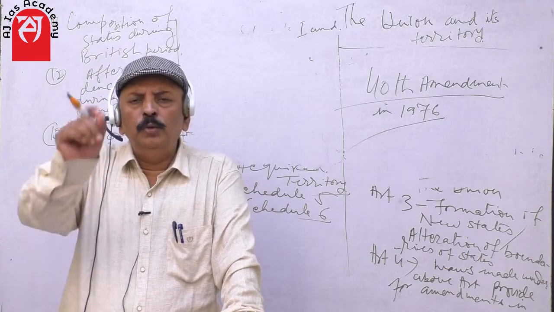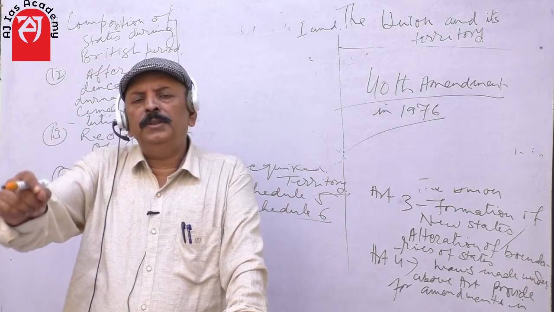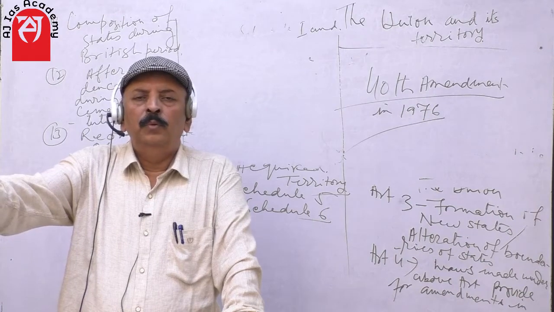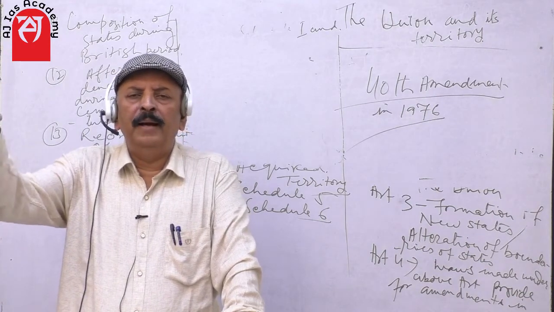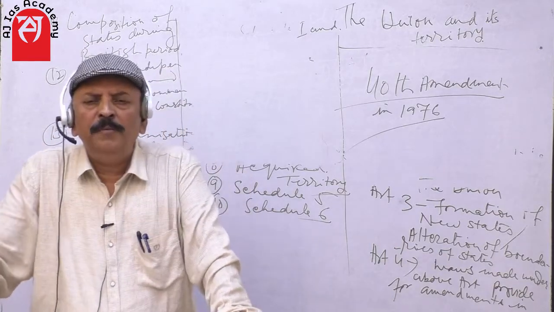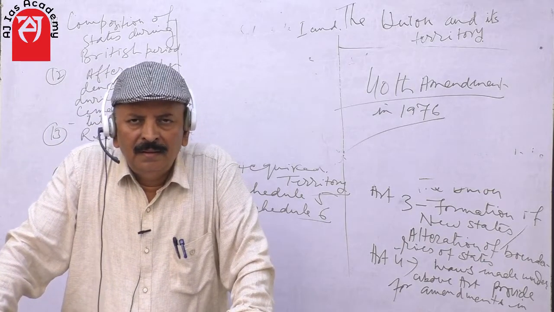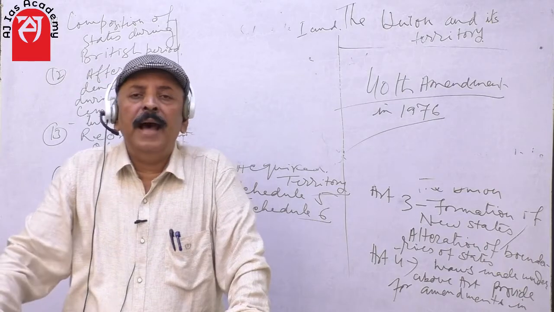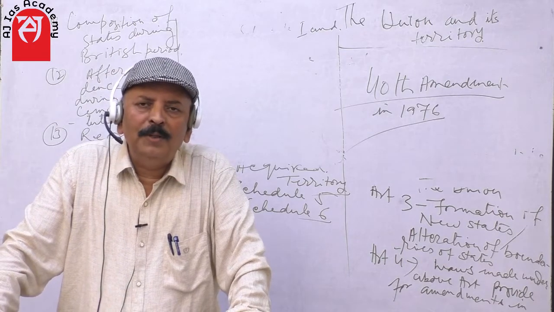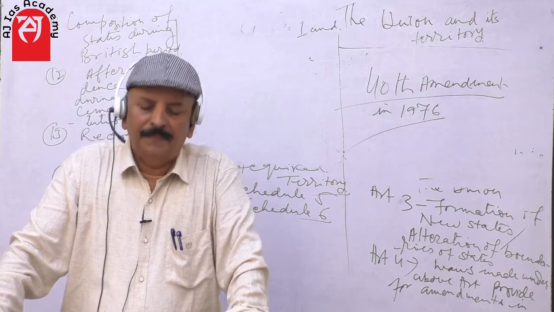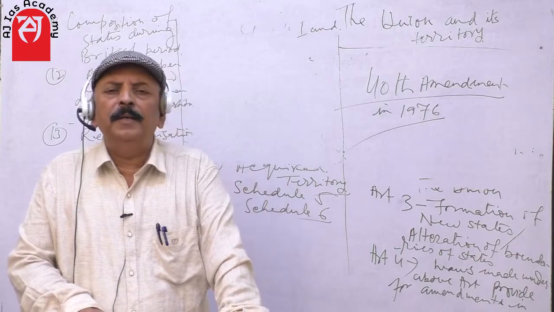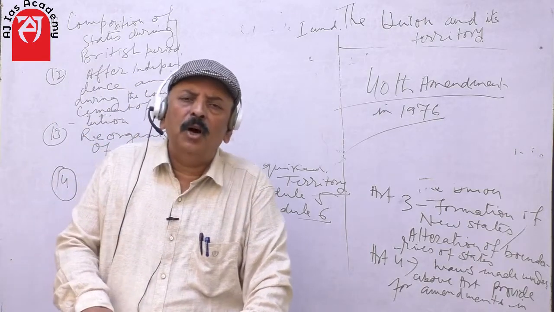The Government of India, the union government, will have jurisdiction over that island which has emerged recently in the Bay of Bengal, irrespective of the fact that it is nearer to or in the vicinity of the Odisha state. And the administration of that acquired land will be done according to the provisions of union territory. The Government of India will appoint an administrator or lieutenant governor to look after the governance of those areas.